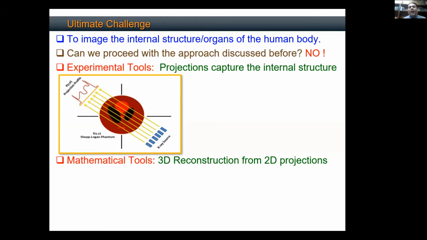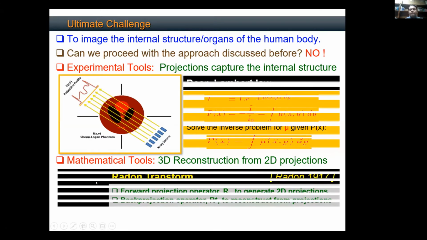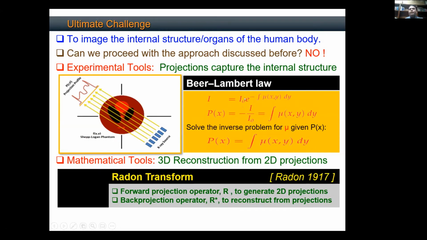If I look at the math, which is governed by the Beer-Lambert law, it is as follows. I0 is the initial intensity of the X-rays. I is the measured intensity at the detector level. Now, in this integral, mu(x,y) is a two-dimensional image of the material property, which we call the attenuation map.